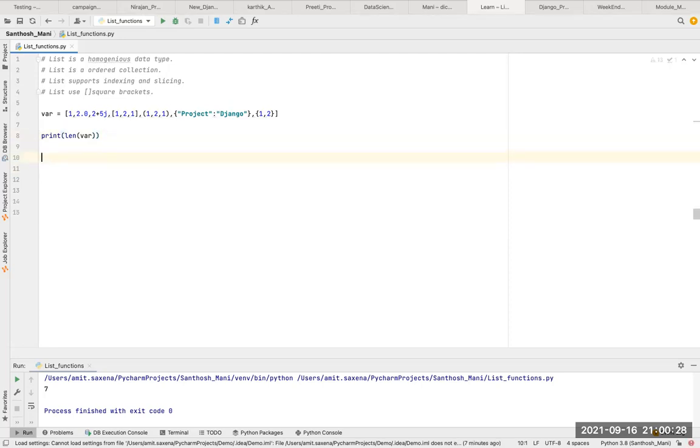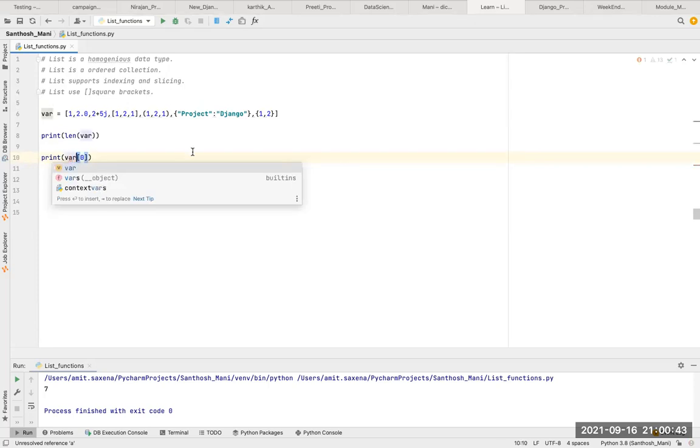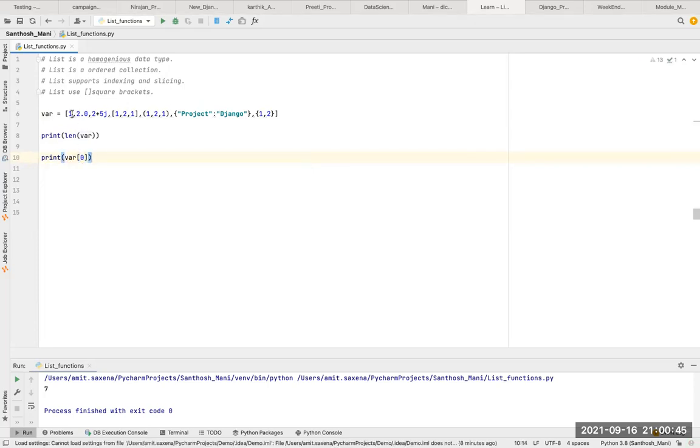So I will say print a of 0. So we will use the index. I will say what is the 0 index value, because index starts from 0. We have written var, so I'll say var of index 0. Okay, so the 0 index value is 1.